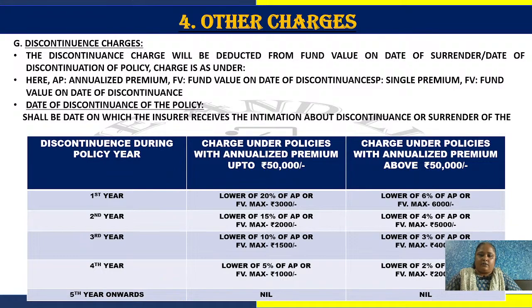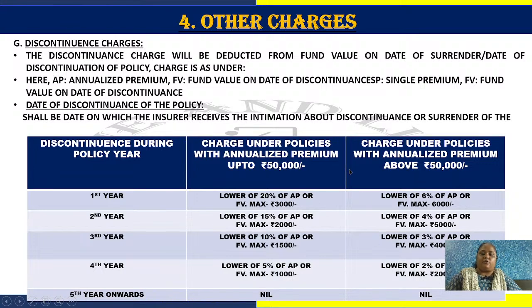If it is below 50,000 in the first year, then it is 20% of annual premium or 3,000, whichever is lower. And if it is more than 50,000 premium, then 6% of annual premium or 6,000 rupees, whichever is less.